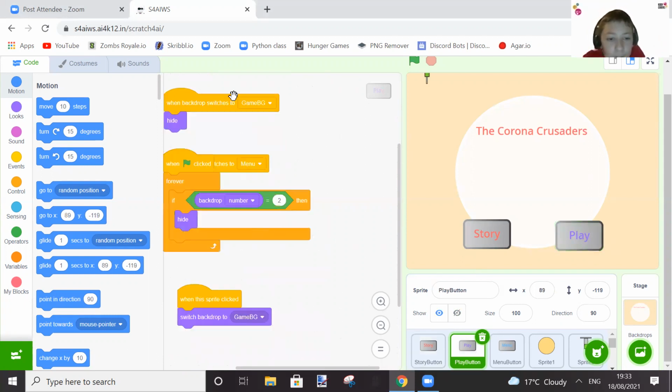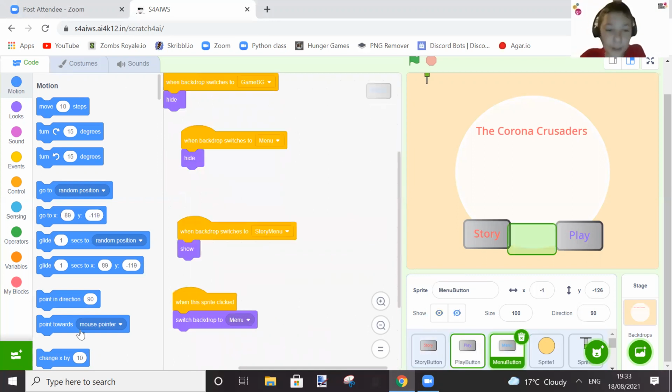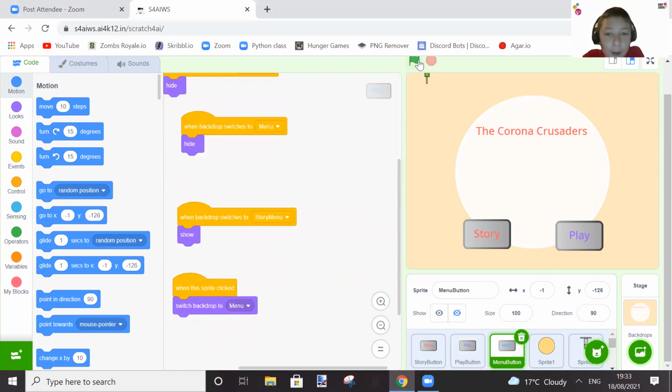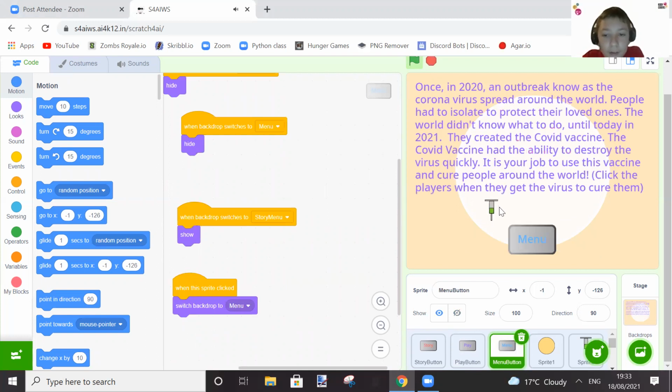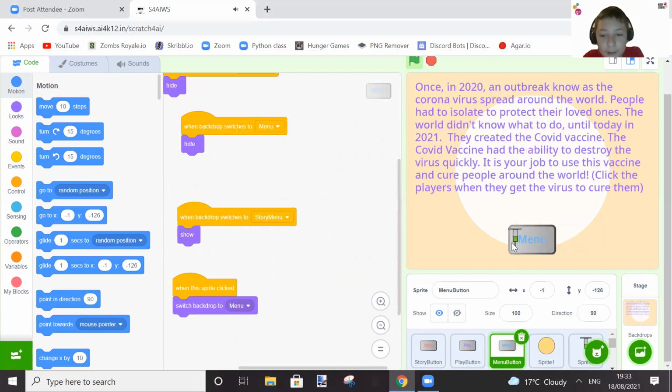Next you have the play button, which is just, you click play and the game just begins and you can have fun and see how long you go. I didn't really put much thought into that. But the menu button: when you click story mode, you'll see this pop up. So if I go here, story, and then the menu button, when you click this, it takes you back here. I like this.